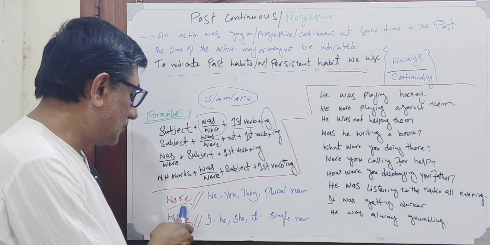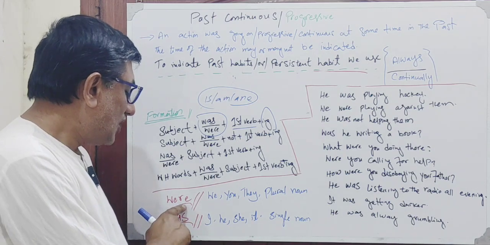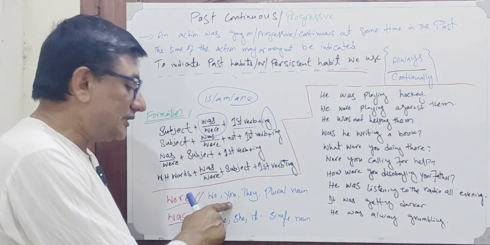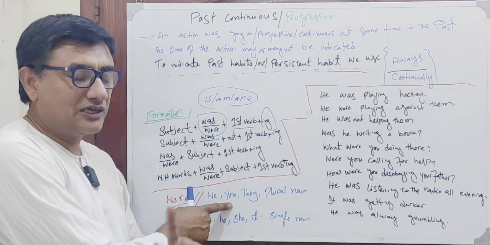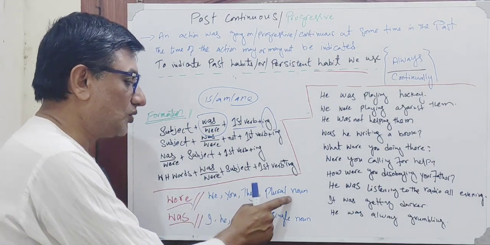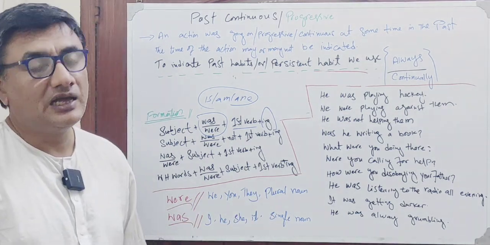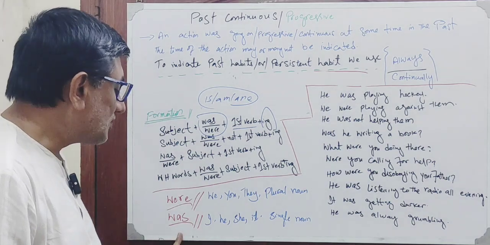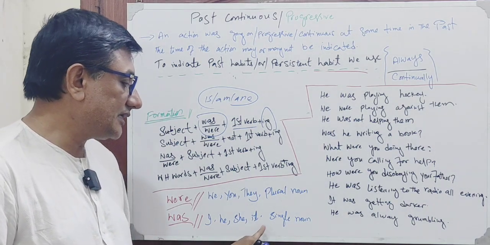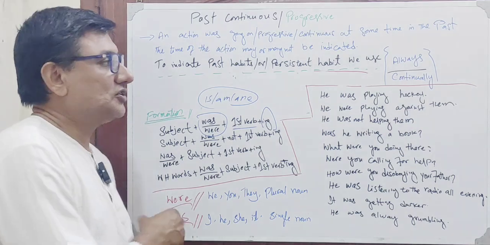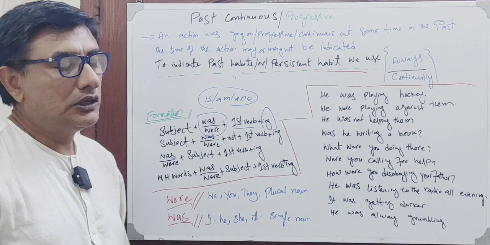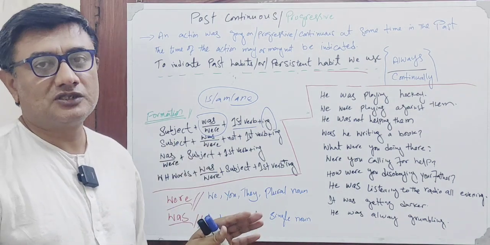I have written it down on the whiteboard. We will be using were with plurals: we, you, and you is also used for single. So single or plural, we will use were with you, they, and plural nouns, meaning many names. However, in contrast, was will be applied alongside I, he, she, it, and any single name. So this is the formation formula or rule of this tense, nothing outside it.